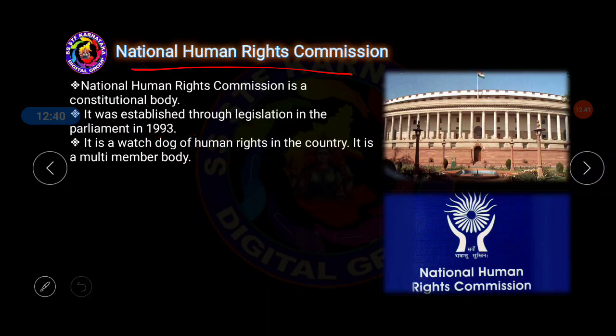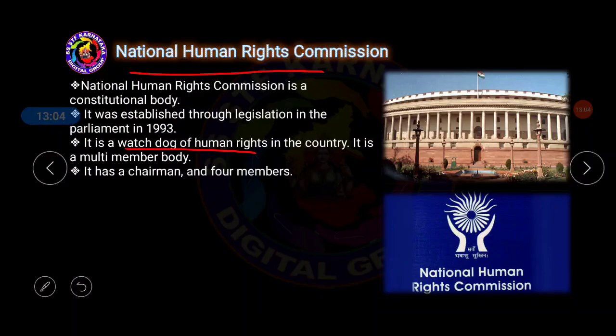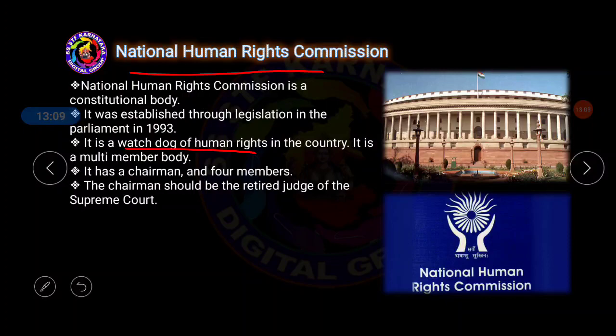Remember, this is quite interesting. The National Human Rights Commission is named a watchdog of human rights, meaning it will try to protect human rights. If there is any violation of human rights, even by the police, the military, or the Government of India, the Commission will never hesitate to criticize the culprit. And obviously it is a multi-member body, meaning there will be one chairman and multiple members. Now let us understand how it is composed.